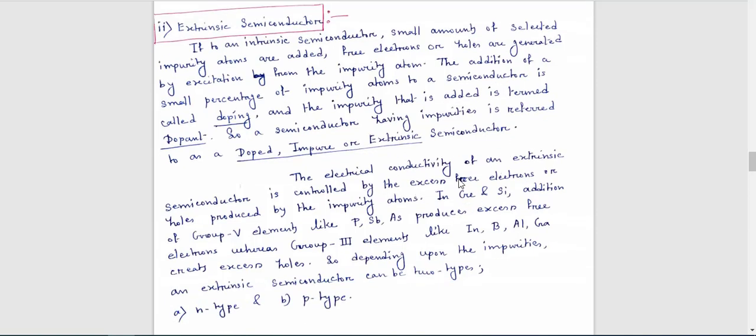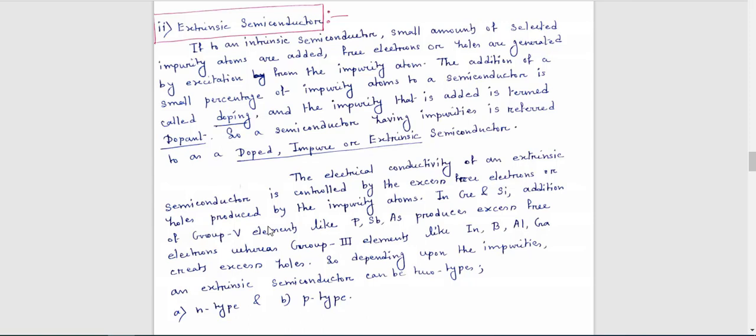Now, the electrical conductivity of this extrinsic semiconductor is basically controlled by the excess free electrons or holes produced by the impurity atom. Basically, in germanium and silicon, addition of group 5 elements. Can you remember which are the group 5 elements? I think all of you have an idea about group 5 and group 3 elements, because in your chemistry, the 11-12 topics, you have the periodic table where you can see this.